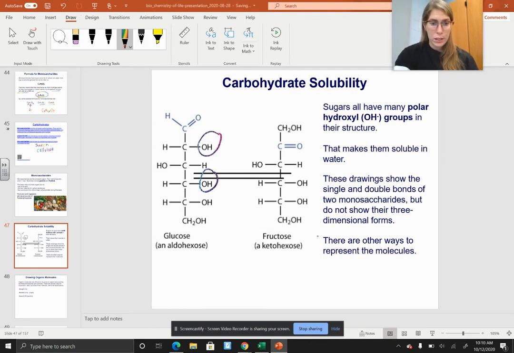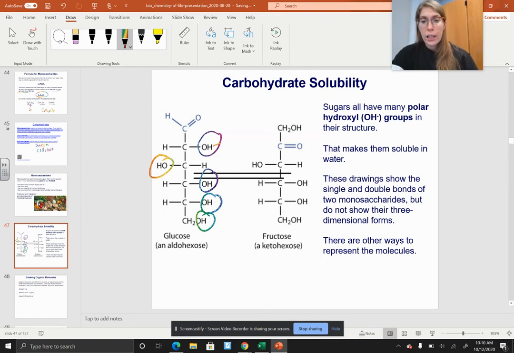So it's got 5 of these hydroxyl groups, and that makes them soluble in water.